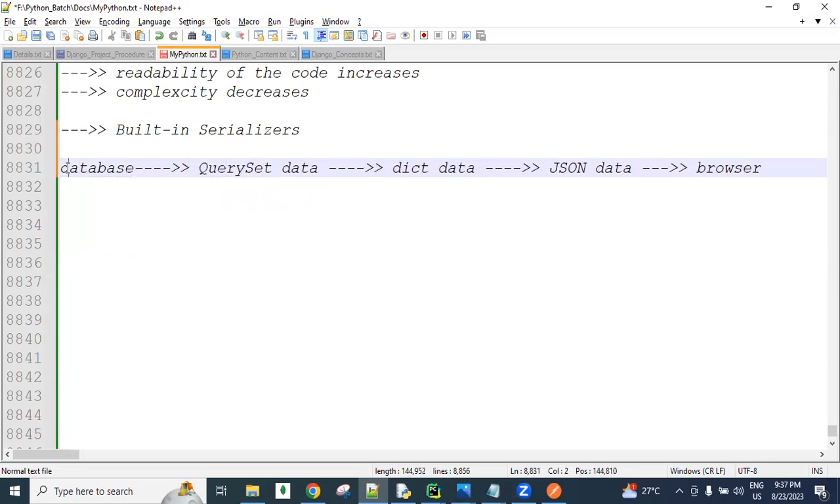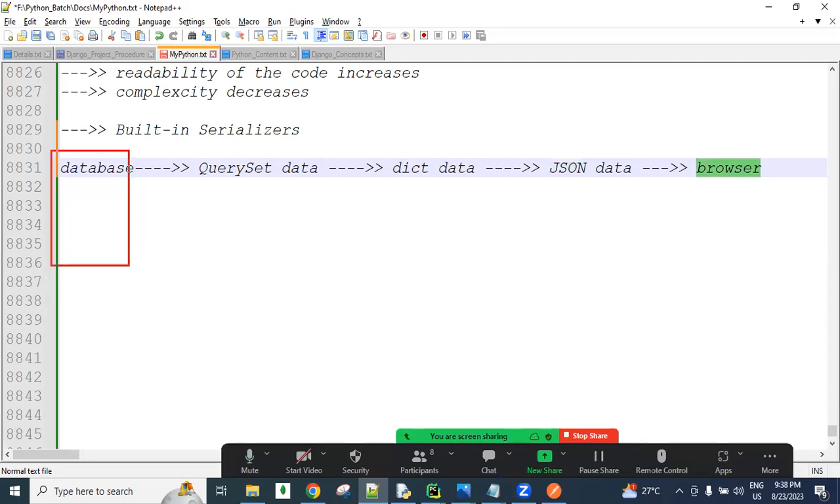Okay, now see, from the database, we are getting the data using Django ORM queries. We are accessing it by using object relational mapping queries, guys. That data we call a query set object. Now this query set object we convert into a dictionary, and this dictionary data we convert into JSON. Now this JSON data we send to the browser.